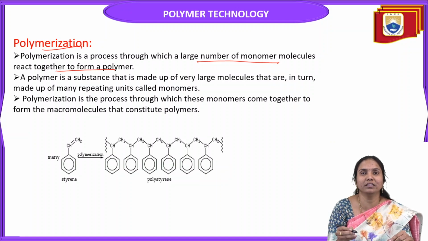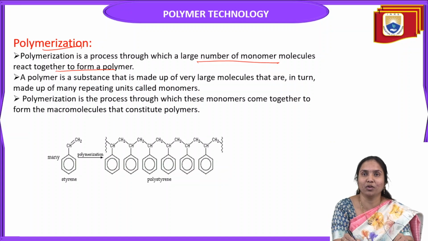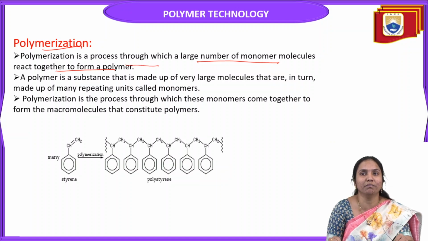Here, monomer is a single unit, mono means single, mer means unit. So it is a low molecular weight compound. When this monomer undergoes polymerization, it forms a polymer. Poly means many, mer means parts. So a number of monomeric units are repeated to give a polymer. This process is called polymerization.